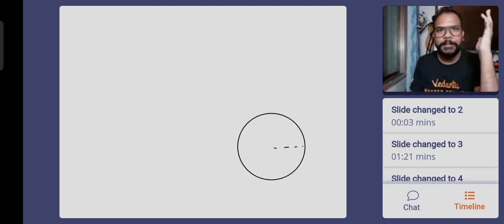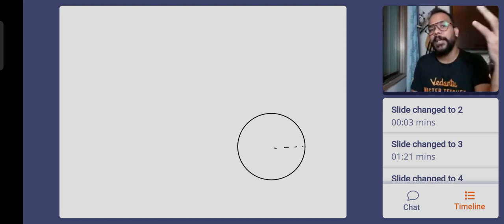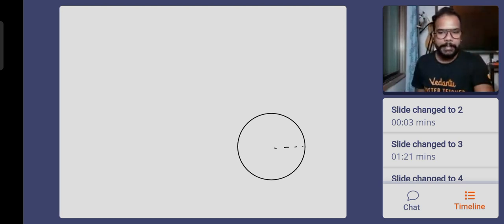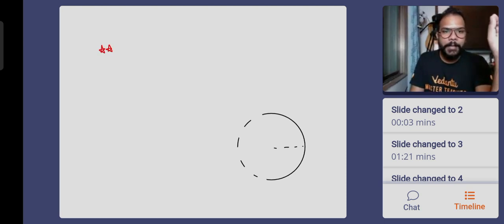Please give me a +1 if you understand this. There is more of concept than derivation in this question. If you understood how moment of inertia is dependent on the distribution of mass, you will never make a mistake in this. Never in future also. Remember, this is a very important conceptual point. And this is the question that you want to star mark. You want this question to revise every time before you go for an exam on moment of inertia or rotational motion. This is that level of question.